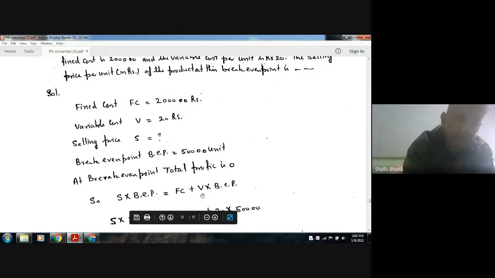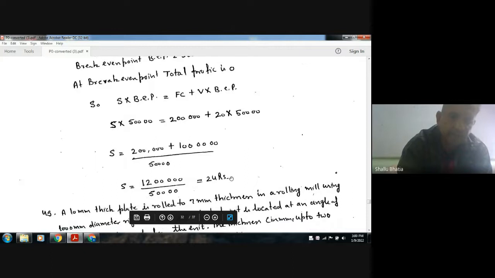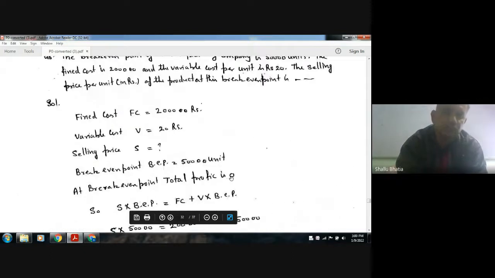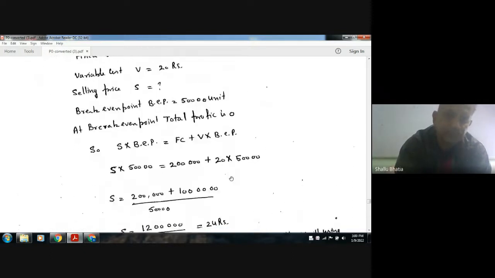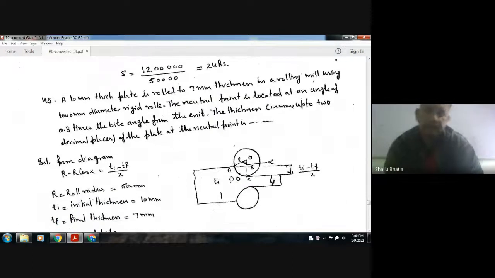So S into 50,000 will be equal to the total amount made, and that is the total amount invested. So this should be equal. This is the selling price into 50,000, and this is the fixed cost, and this is the 20 variable cost, and this is 50,000. Equating the two, we get S is equal to 24 rupees. So the selling price is 24 rupees at break-even point, no profit, no loss.